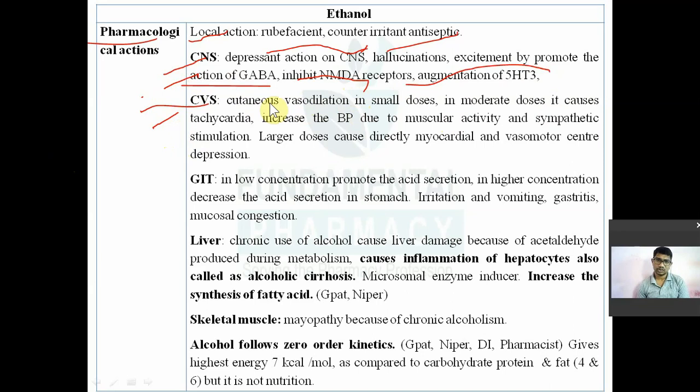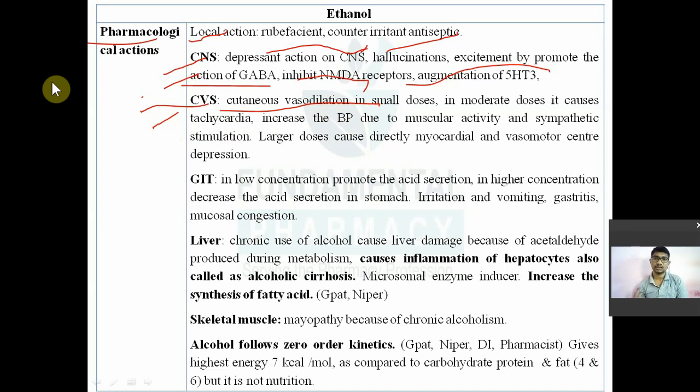Now what is the action of ethanol on the cardiovascular system? First, cutaneous vasodilation. आपका जो limbs होता है, hands and legs, उसका जो blood vessel है उसको dilate करेगा. So you will feel a warming sensation, आपको थोड़ा सा गर्मी महसूस होगा. तो इसलिए पंजाब के लोग जो होते हैं वो ठंडी में ड्रिंक करते हैं.